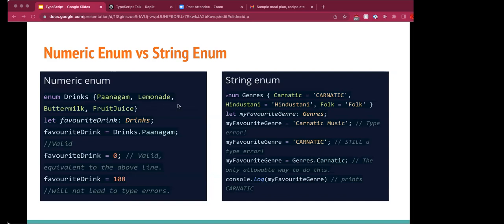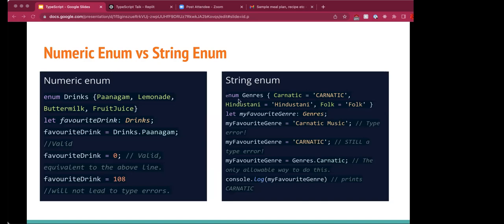So what we essentially saw earlier are called numeric enums, since they are based on numbers. I've just listed them on the left side for easy comparison. With numeric enums, the numbers could be assigned automatically like 0, 1, 2, etc. But with string enums, we must explicitly write the string value. Technically, any string will do.